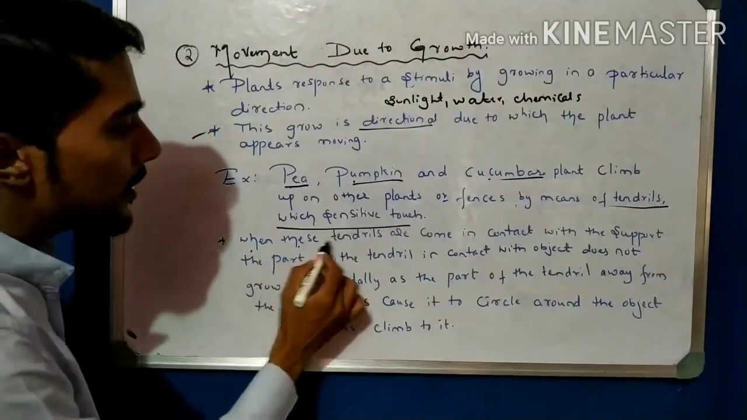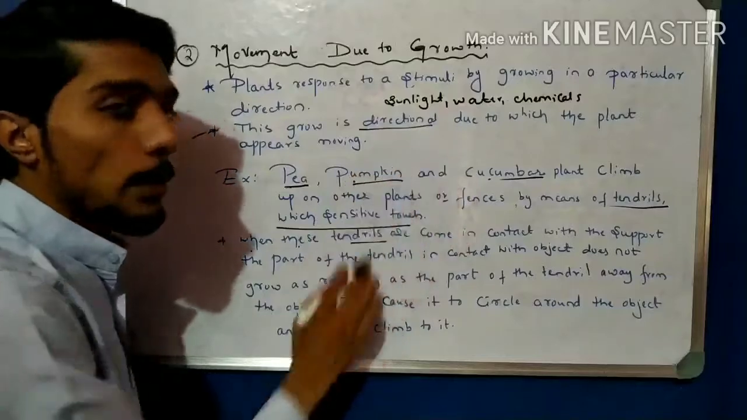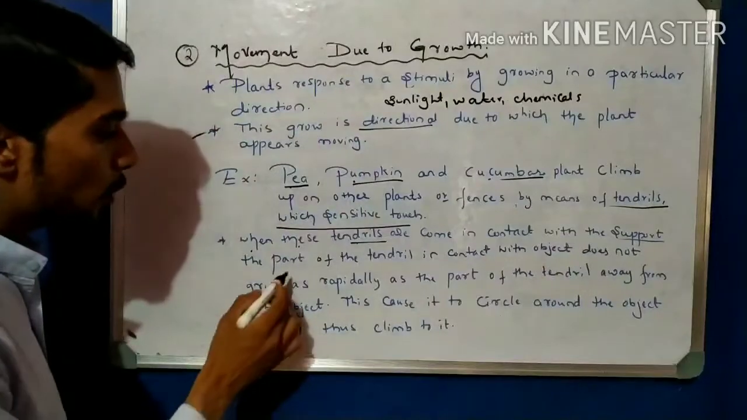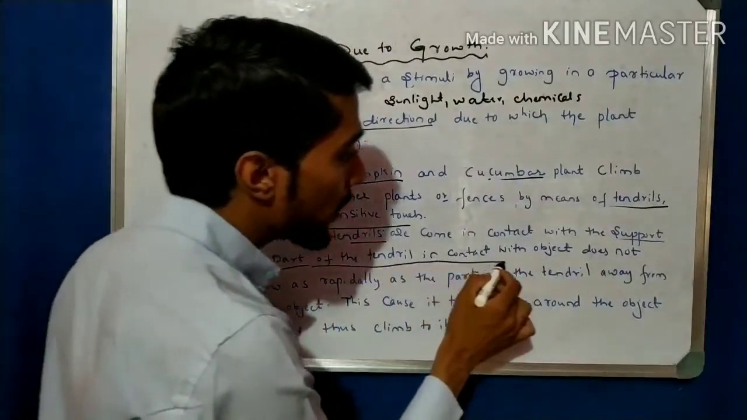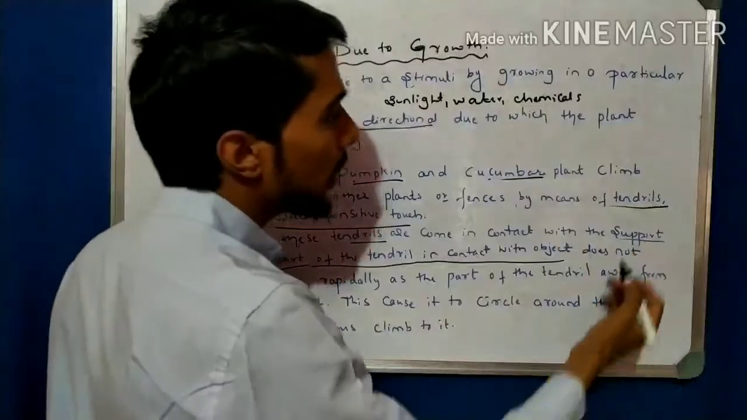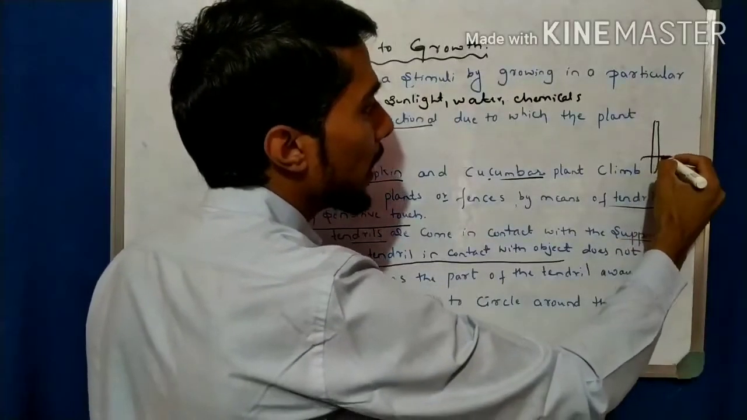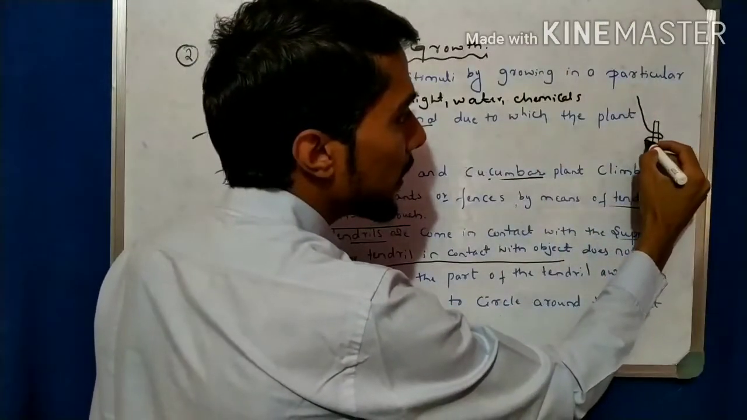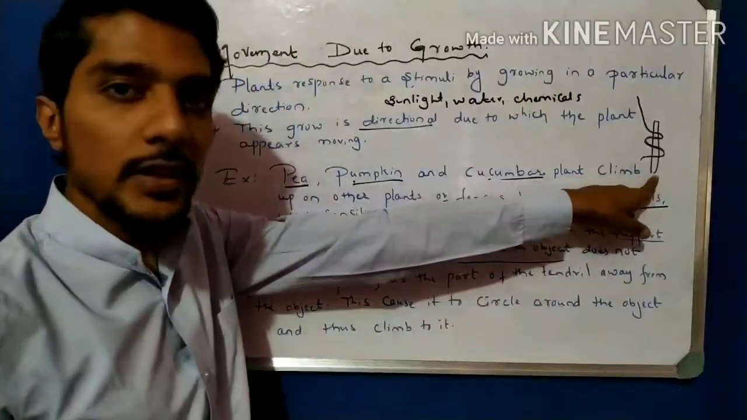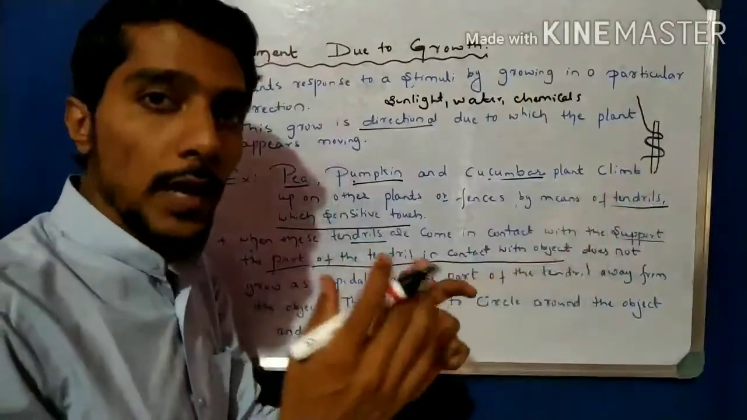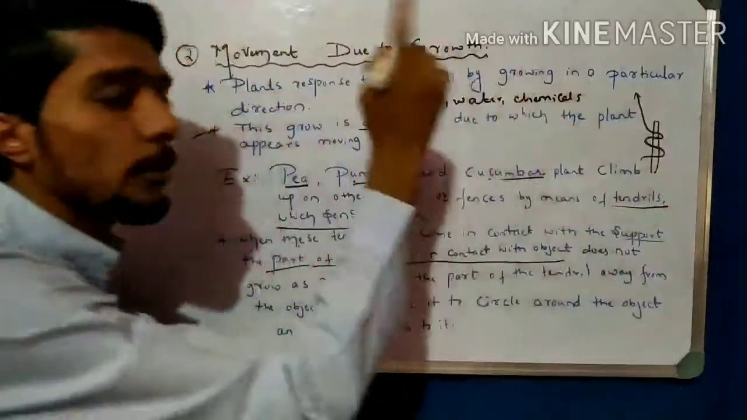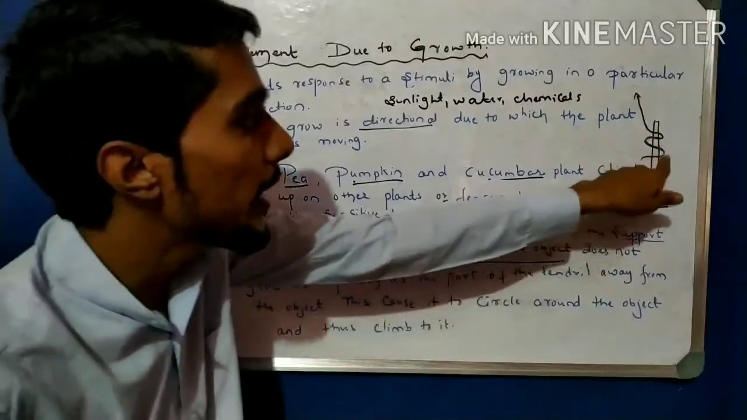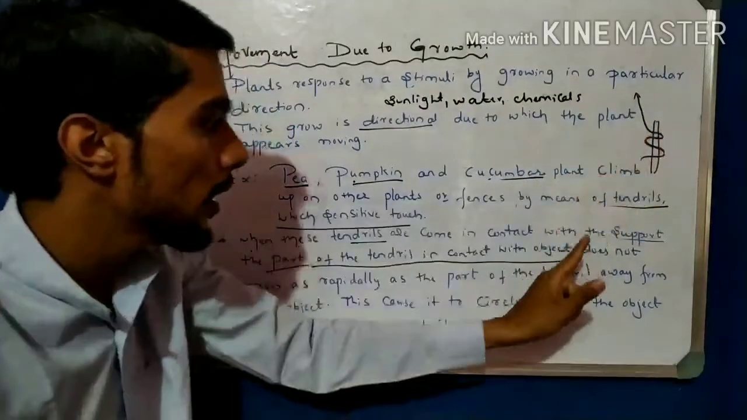Here, when these tendrils, for example of pea plant, cucumber and pumpkin, come in contact with any support, the part of the tendril which contacts the object, for example, see, this is the object. Now the tendril will come in contact with this. This is the tendril. This part of the tendril is in contact with the rod, and it grows less than the part of the tendril away from the support. Here see, when the tendrils come in contact with any support, imagine it is a rod.